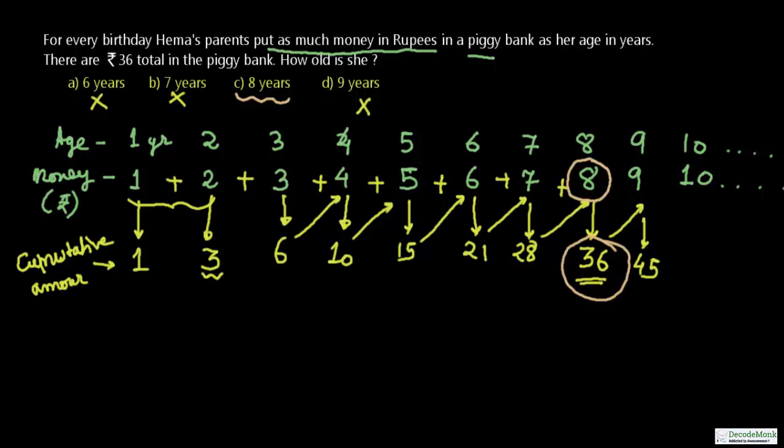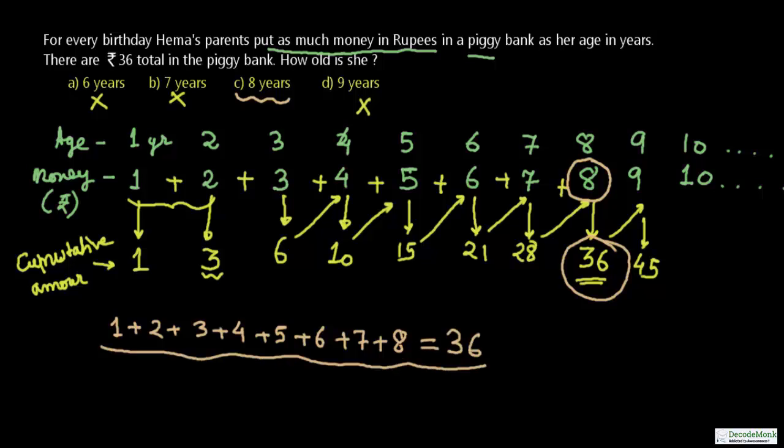Basically what we are doing, we are adding these natural numbers. We are adding 1 plus 2 plus 3 plus 4 plus 5 plus 6 plus 7 plus 8, which is equal to 36. Okay friends, so you got 36 in the year 8. So 8 years is the answer to this.